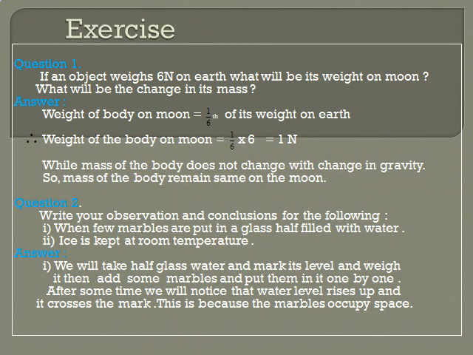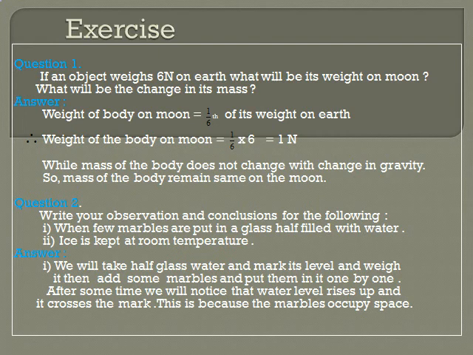The first question was, if an object weighs 6 Newton on earth, what will be its weight on moon? What will be the change in its mass? Try to understand the question. First, if the weight of any body is 6 Newton, what will be the weight of the same body on the moon? And second, is there any change in mass when the body is on moon surface or on earth surface? So we are going to frame that answer.